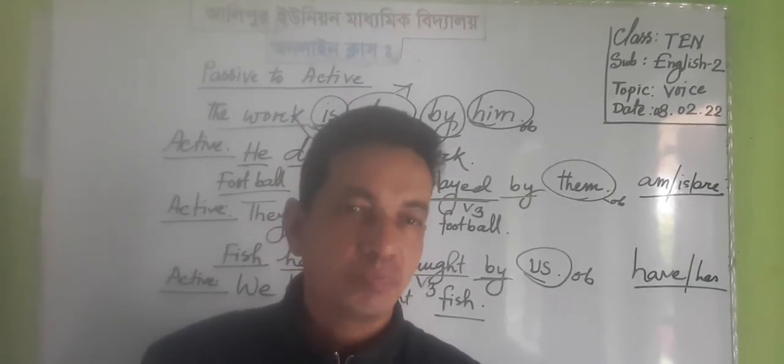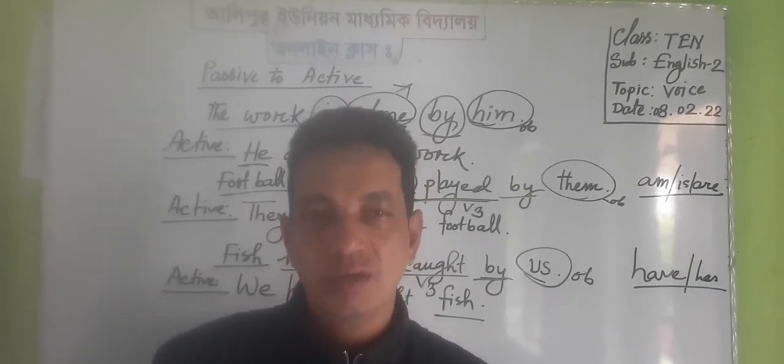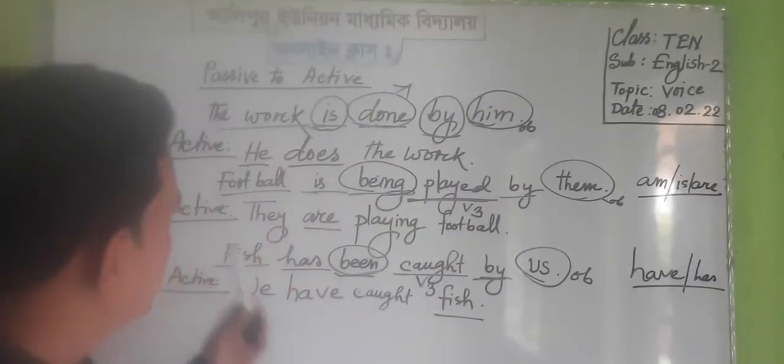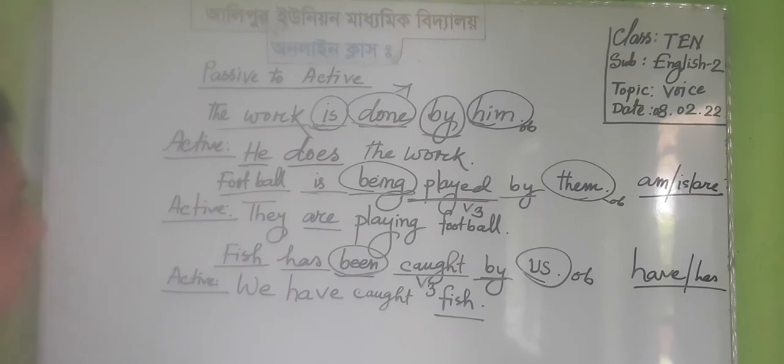But when we use a pronoun, we must change the subjective form into the objective one. This is another type of item of passive to active according to tense.